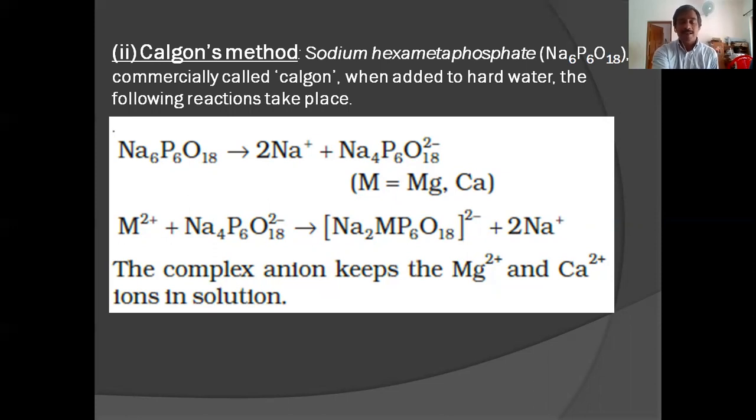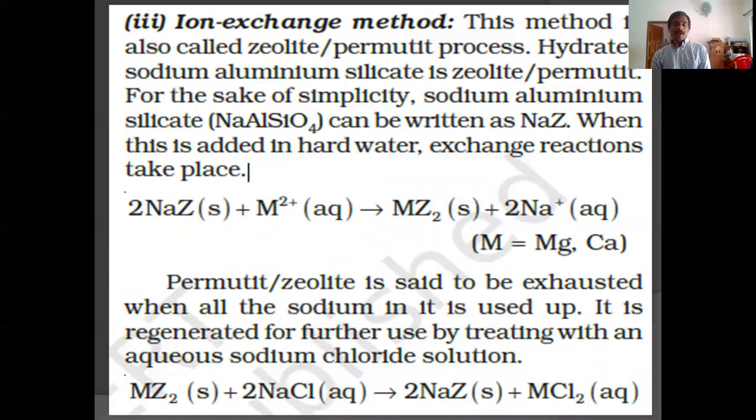Next method is the zeolite process or permutit process, an inorganic ion exchange method. What is zeolite? That is hydrated sodium aluminum silicate. Hydrated sodium aluminum silicate is known as permutit or zeolite. When water passes through the zeolite, what happens? Calcium and magnesium are absorbed in the zeolite. Instead of that, sodium will be released to the water. Thus, it will change to soft water.